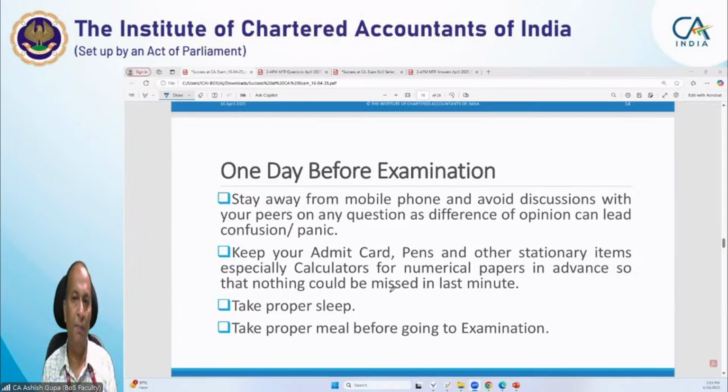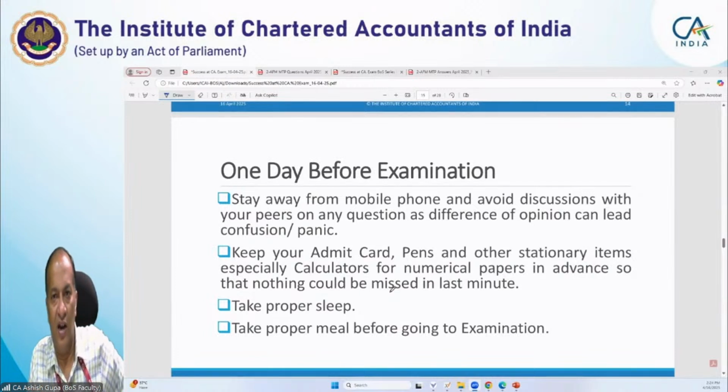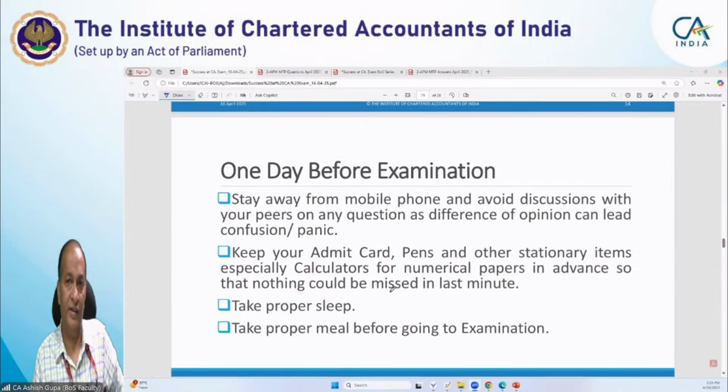In the AFM paper, you cannot move without a calculator. So it is better you keep the calculator in working condition. I always advise students to carry two calculators. Of course, sometimes they're not allowed to. In the last BOS for the success, one student asked me, sir, we are not allowed to carry two calculators in examination.